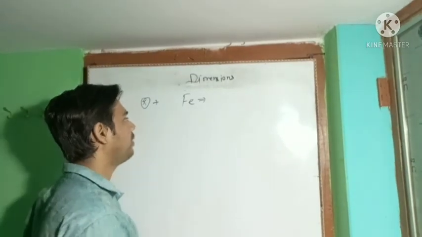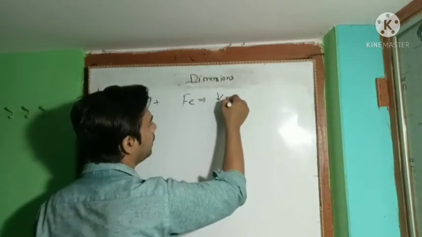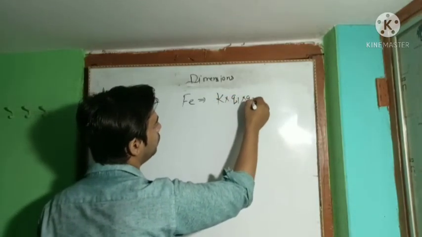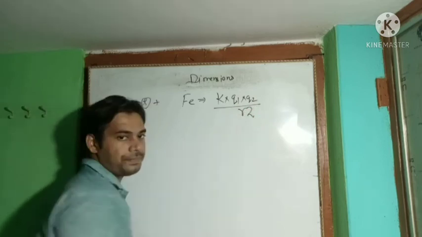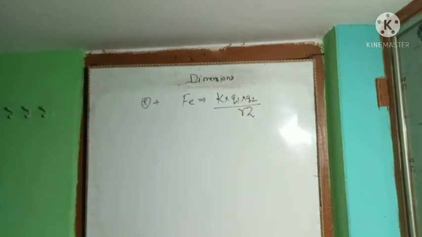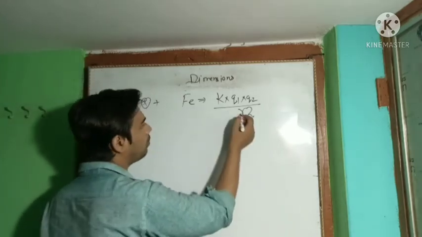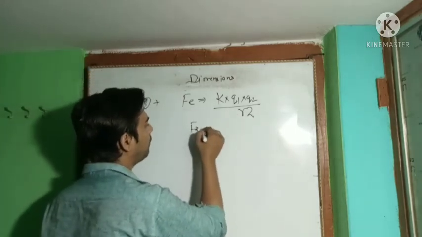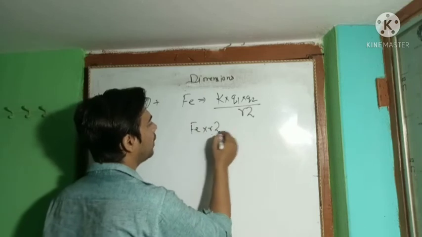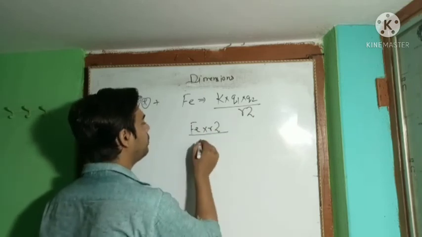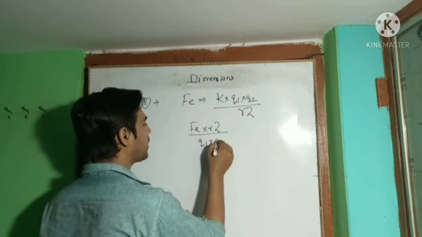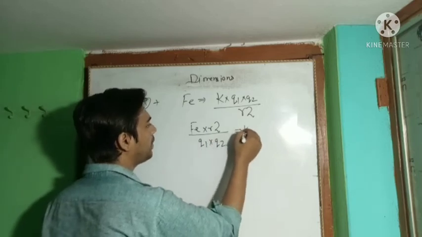So write the formula of the electrostatic force: F equals K Q1 cross Q2 divided by R square. Multiplying R square into F, we get F into R square divided by Q1 Q2, where Q1 Q2 comes to the denominator side, and K is left on the right hand side.